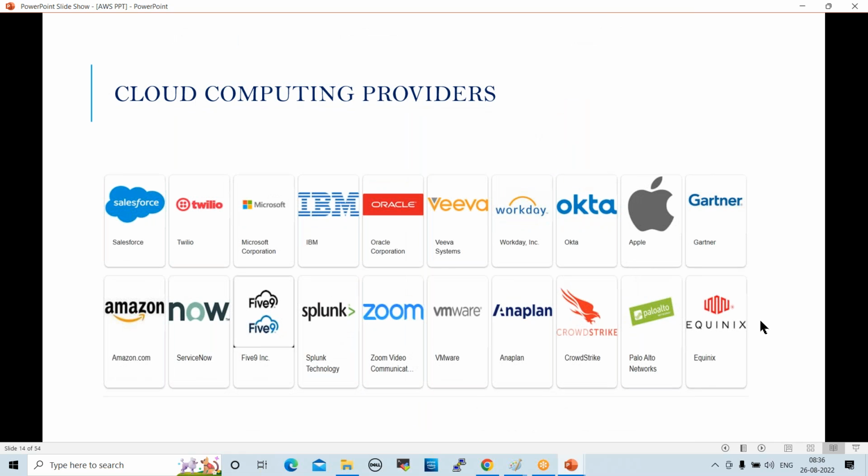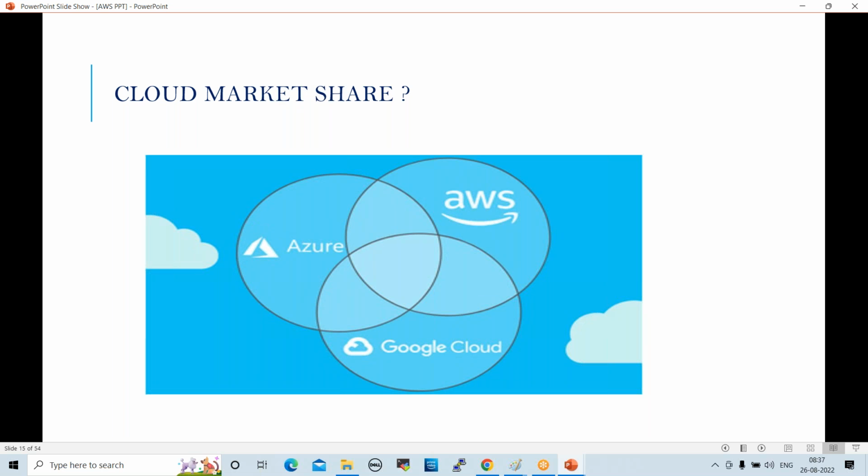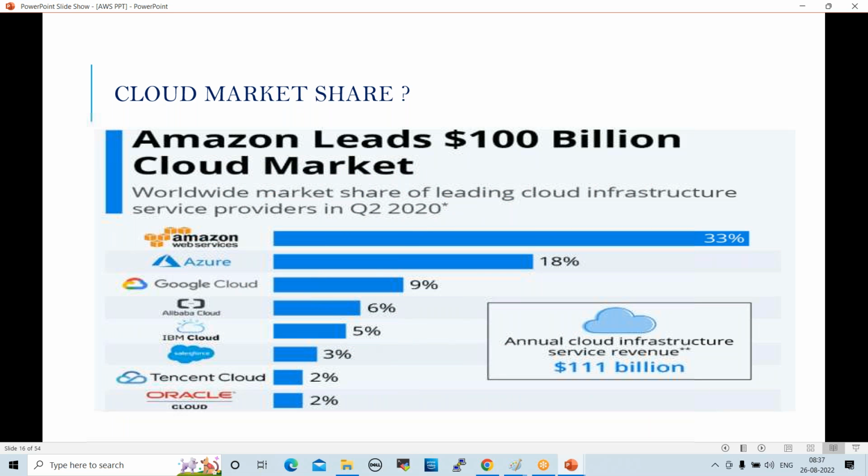These are the cloud computing providers available in the market, different providers. Fine. So, cloud market share. See here, AWS occupied 33% of the market share currently, right? Azure occupied 18%, Google Cloud occupied 9%, Alibaba Cloud 6%, right? IBM Cloud, Salesforce, TechNet Cloud, Oracle Cloud, like this percentages. So 33% of the market share is occupied by the first cloud, which is AWS Cloud. Our course will start with AWS.